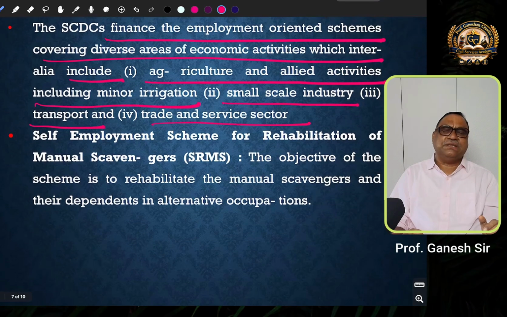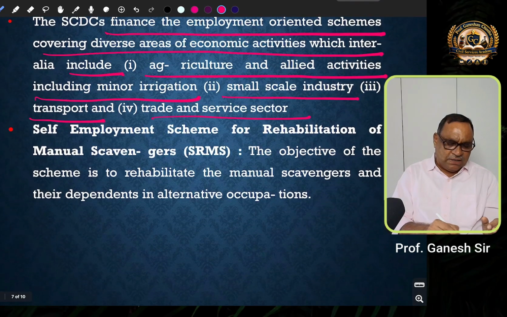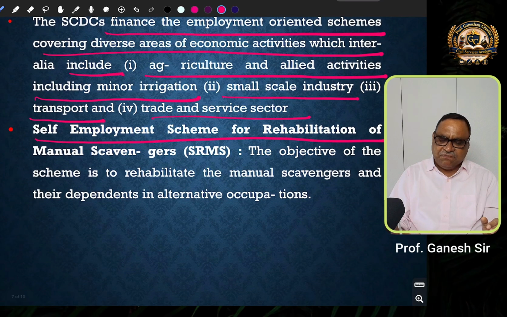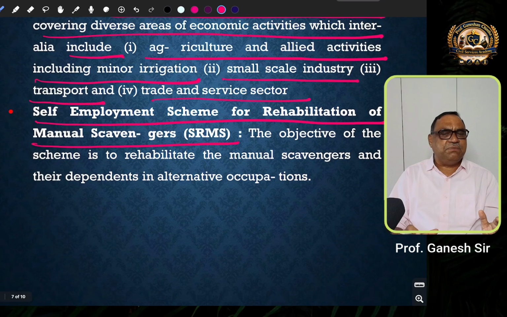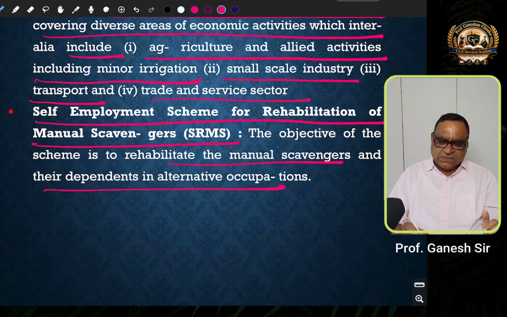Then, apart from this, there is another scheme called the Self Employment Scheme for Rehabilitation of Manual Scavengers. The objective of the scheme is to rehabilitate the manual scavengers and their dependents in alternative occupations. So today, manual scavenging is strictly prohibited by the government of India.